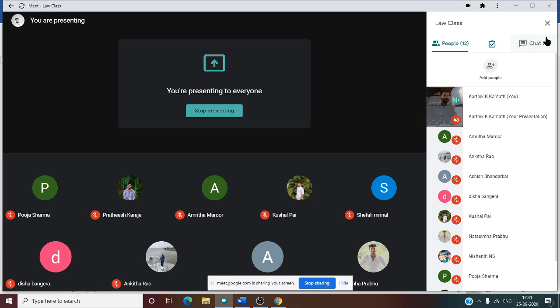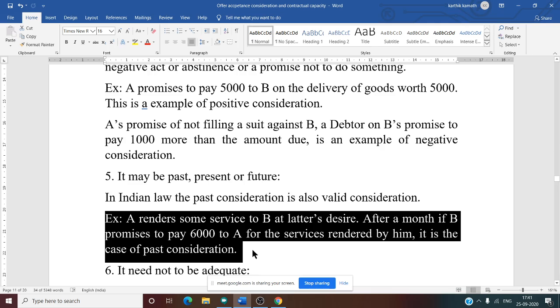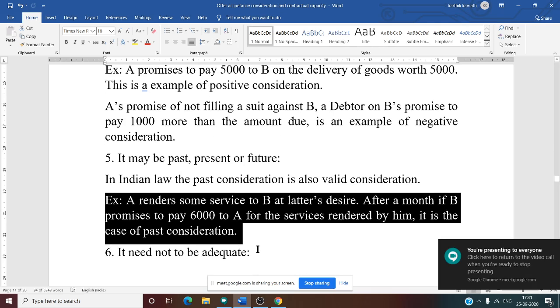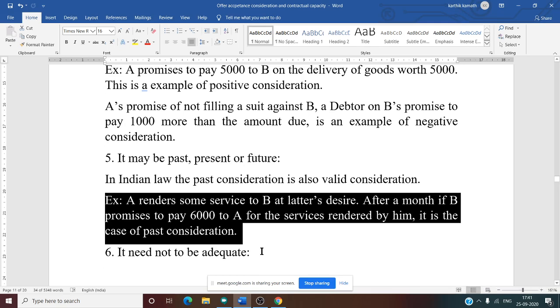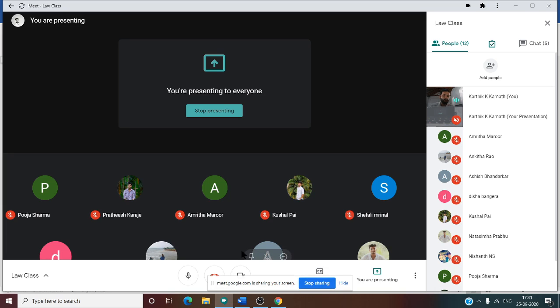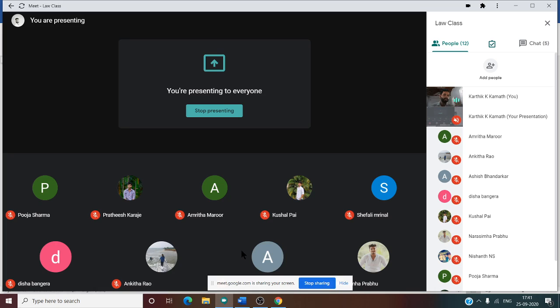Because the act is already done and you are giving the consideration at a later period. A renders some service to B at B's desire. After a month, if B promises to pay 6,000 to A for the service rendered by him, it is a case of past consideration. That means you are paying the amount for the act already done. So that is past consideration.